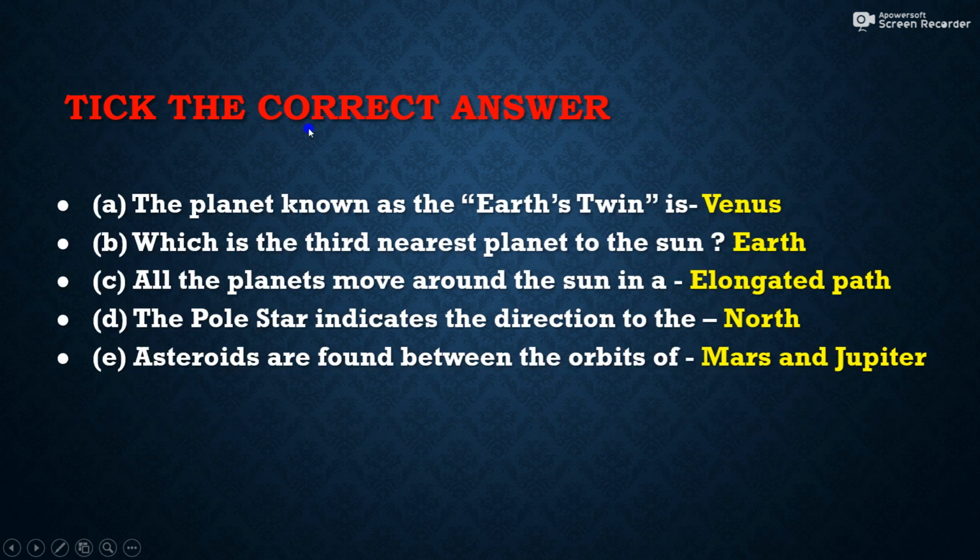Then next, tick the correct answer. Question number one, the planet known as the Earth's twin is Venus. Which is the third nearest planet to the sun? Earth. All the planets move around the sun in an elongated path. The pole star indicates the direction to the north. Asteroids are found between the orbits of Mars and Jupiter.